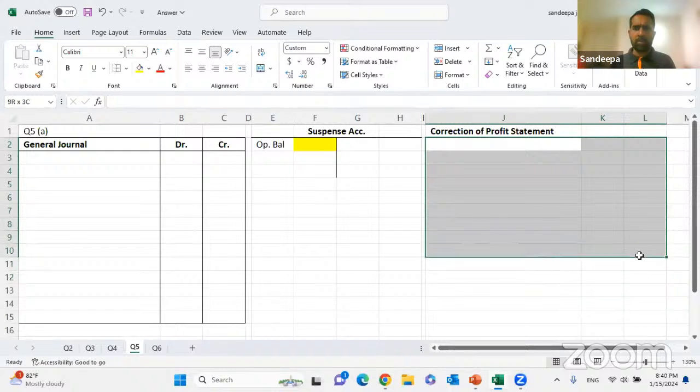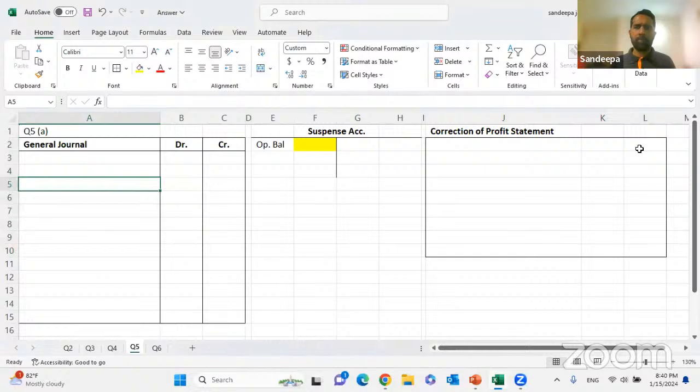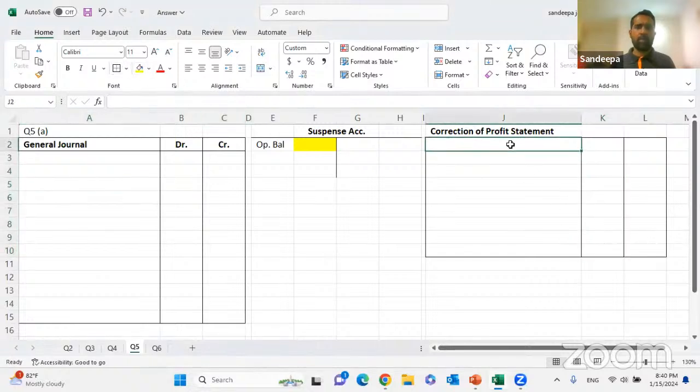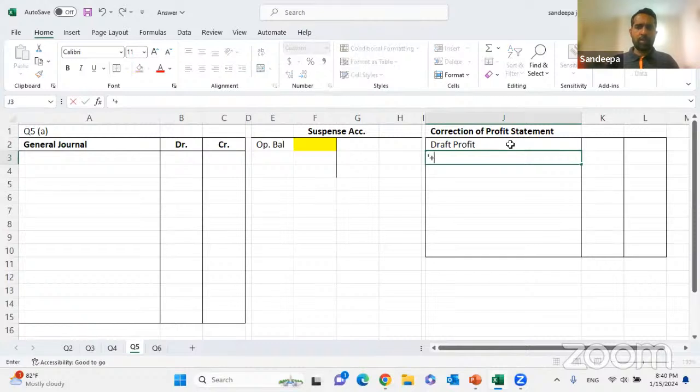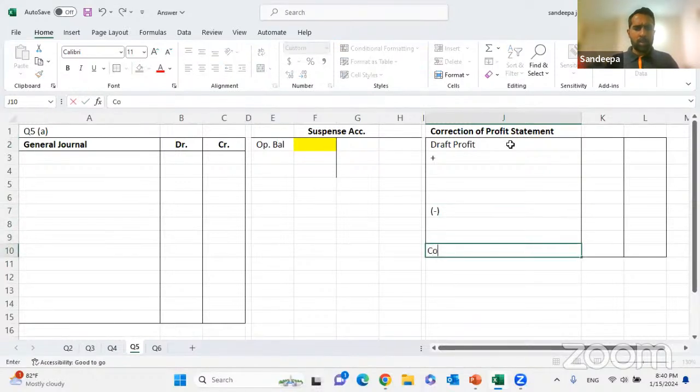So you're going to prepare a small statement like this, where we have the draft profit, which we do the plus adjustments, and we will be doing the minus adjustments, and ultimately we will get the corrected profit.